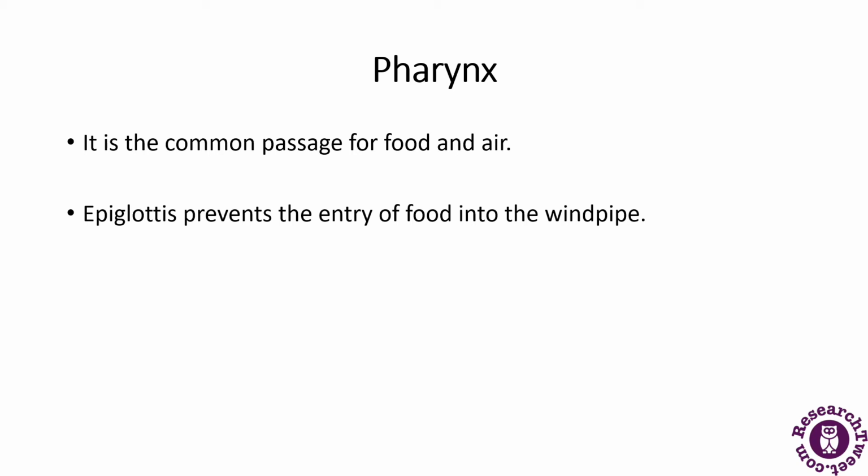When the food is swallowed, it passes from the mouth into the pharynx, which is a funnel shaped tube that extends to the esophagus. It acts as a common passage for both the digestive system as well as the respiratory system. That is why the role of the epiglottis comes in, so that it will prevent the food from going into the windpipe. So this is all about the pharynx.